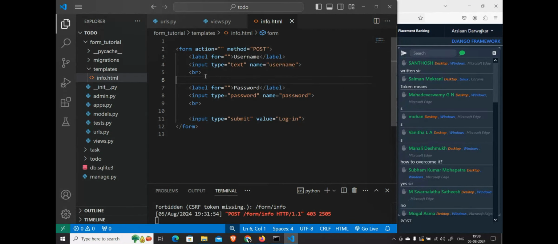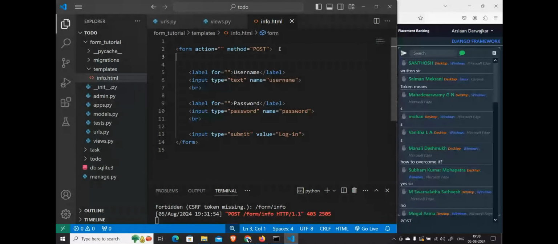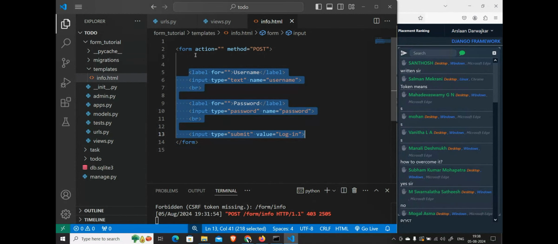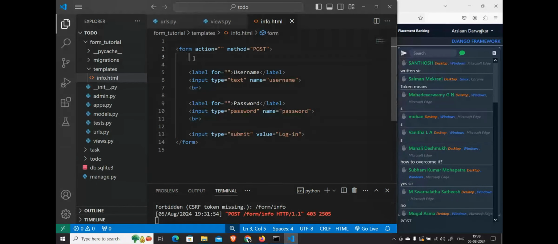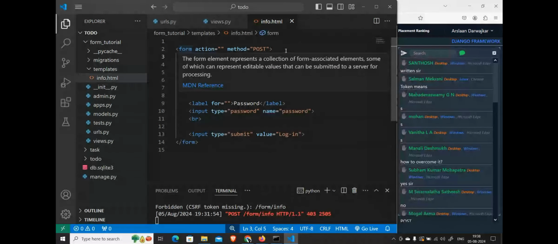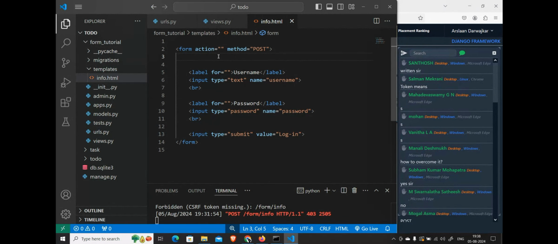It is telling us to implement that CSRF token where you are using a form with a post method. So what we really have to do is just one simple thing. After writing this form, even before you write any label, just below the form tag, it should be inside the form, but after the form tag, you have to write one tag like this.